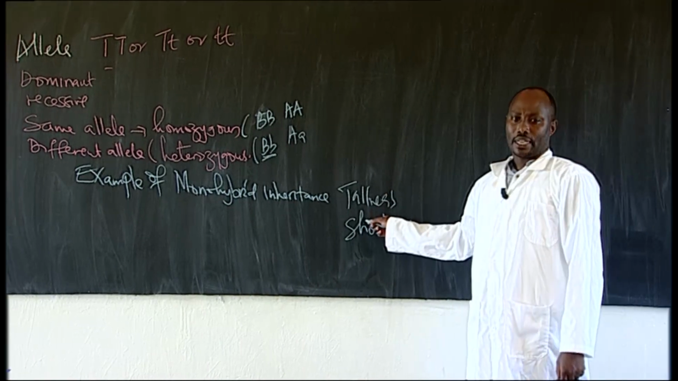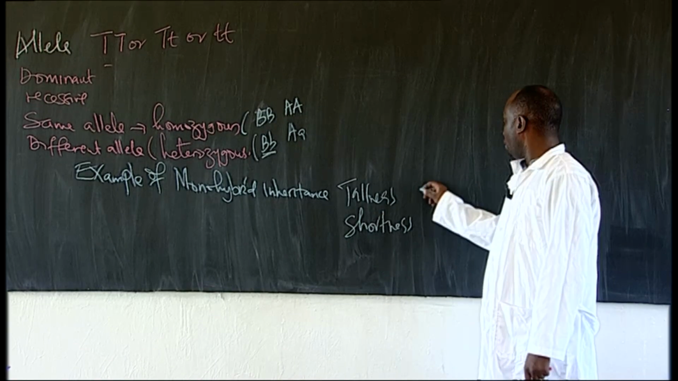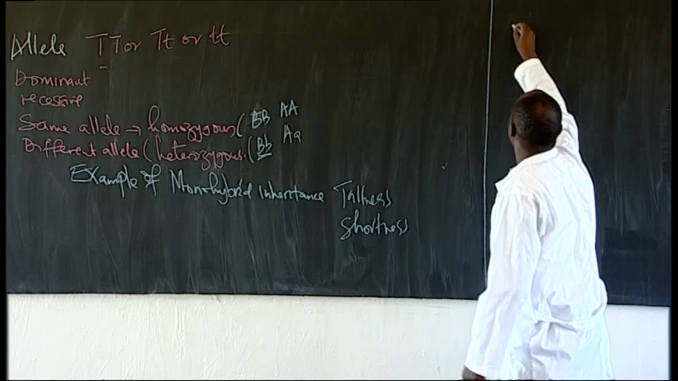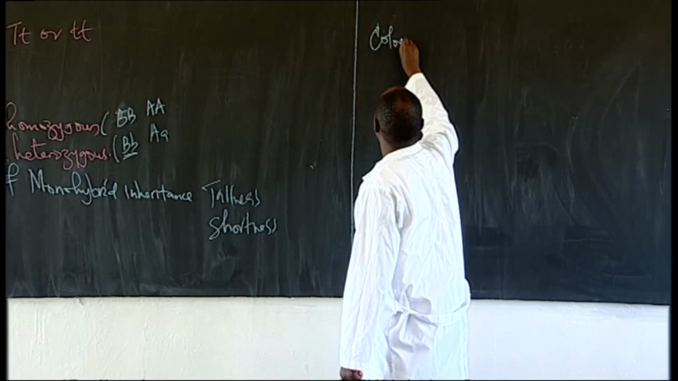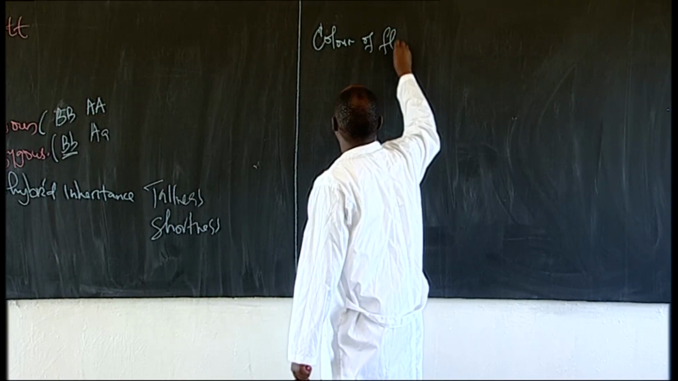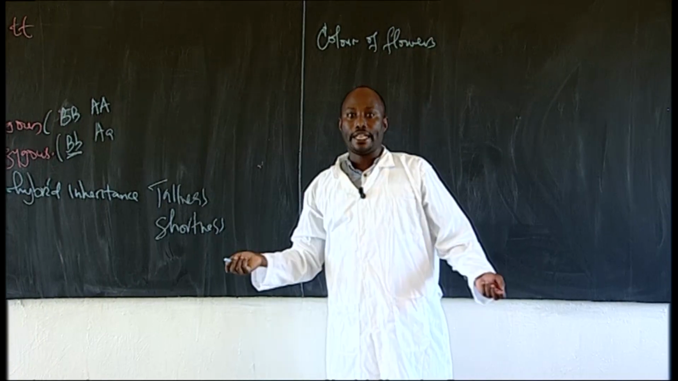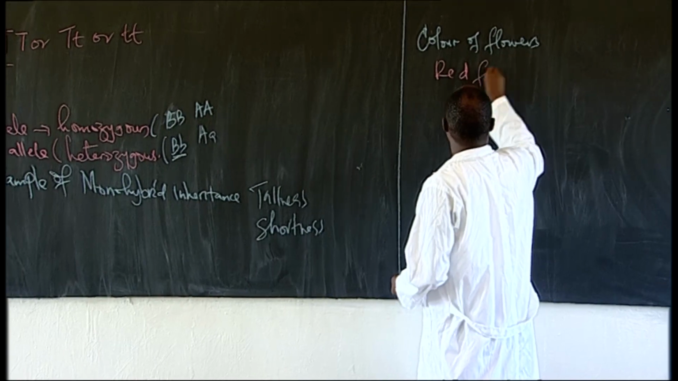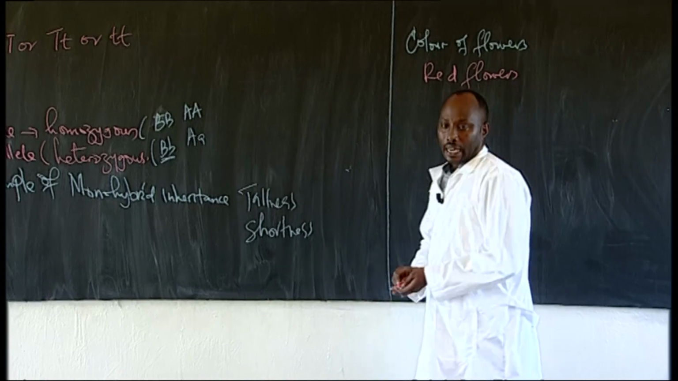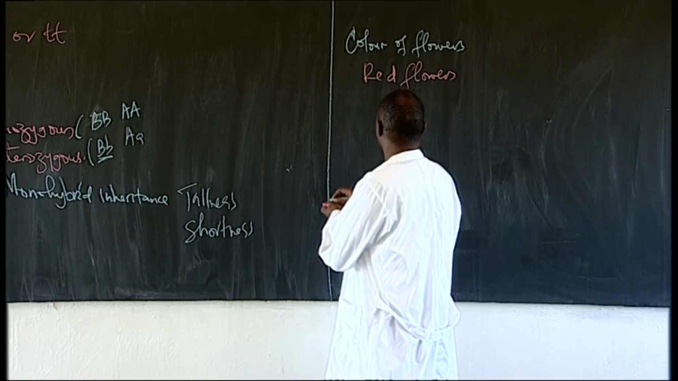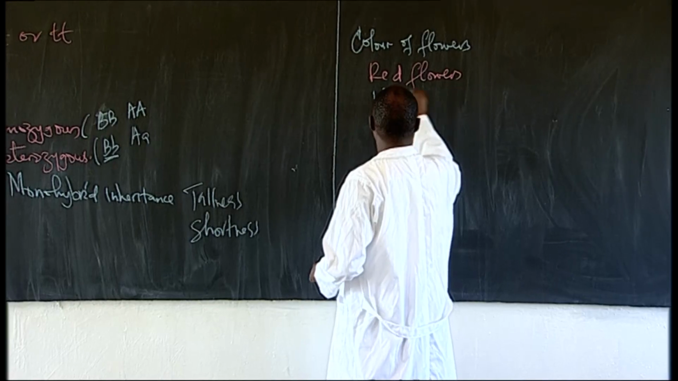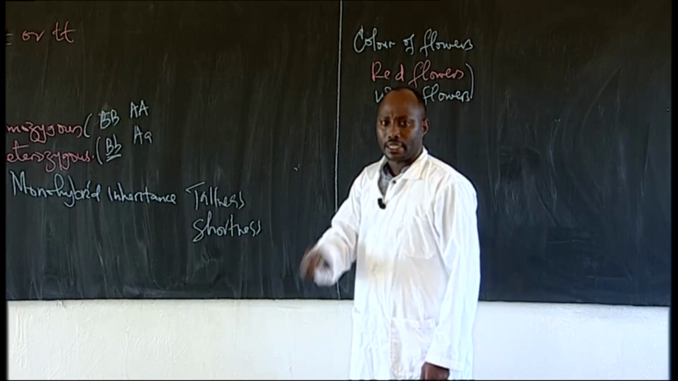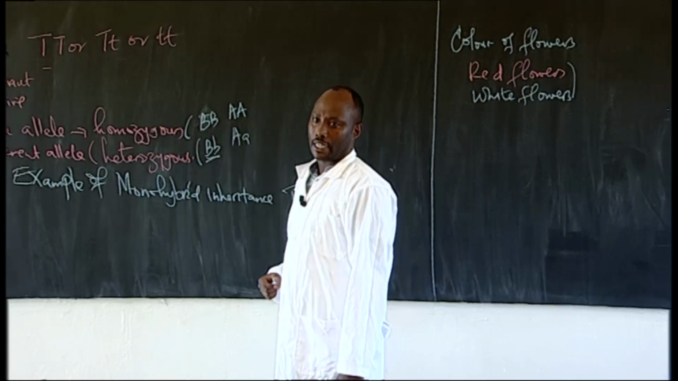So this is a single character. We can also have the color of flowers. The flowers can be red, and we also have white flowers. This is monohybrid inheritance, the inheritance of a single character.